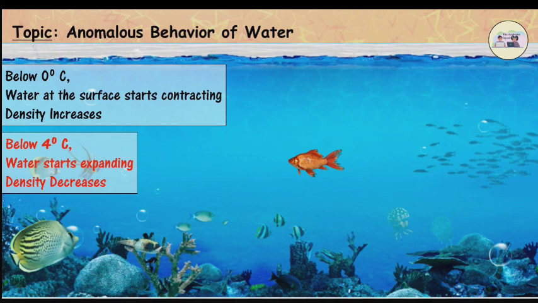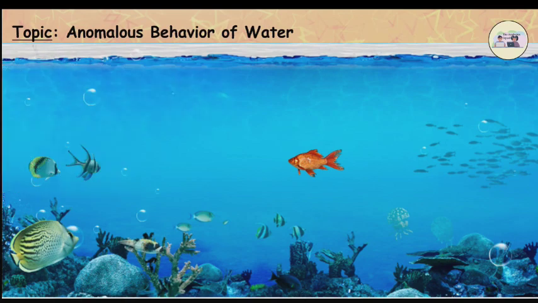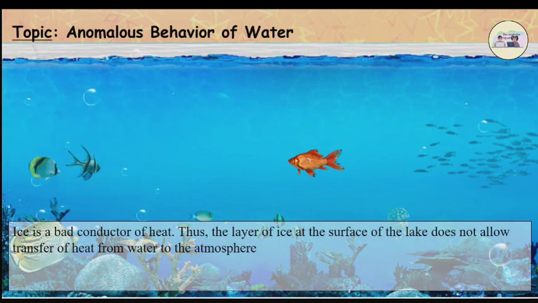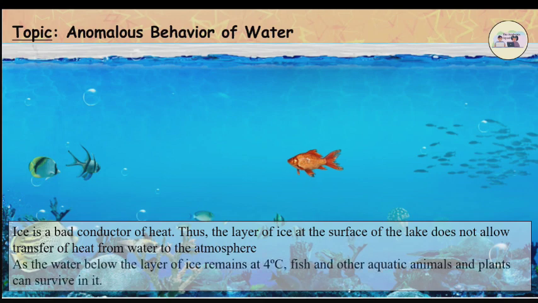Thus, the layer of ice at the surface of the lake does not allow transfer of heat from the water to the atmosphere. As the water below the layer of ice remains at 4 degrees Celsius, fish and other aquatic animals and plants can survive in it.